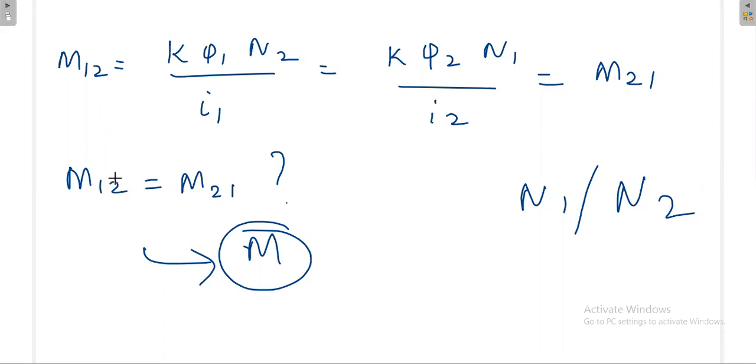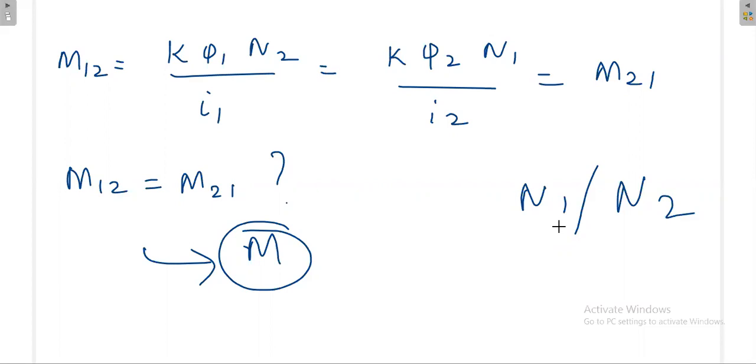Okay, M12 is equal to M21. Both are the same. That means the transformer is like a reciprocal device. If both are the same, you can interchange your input and output. But with respect to N1 and N2, you cannot interchange, because step up will become step down. But with respect to this mutual inductance concept, you may interchange.